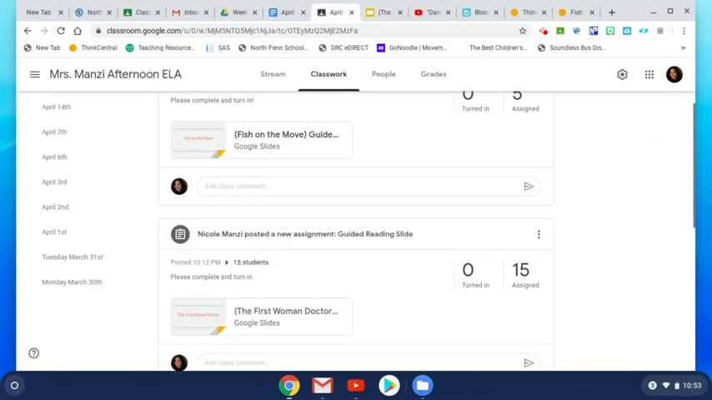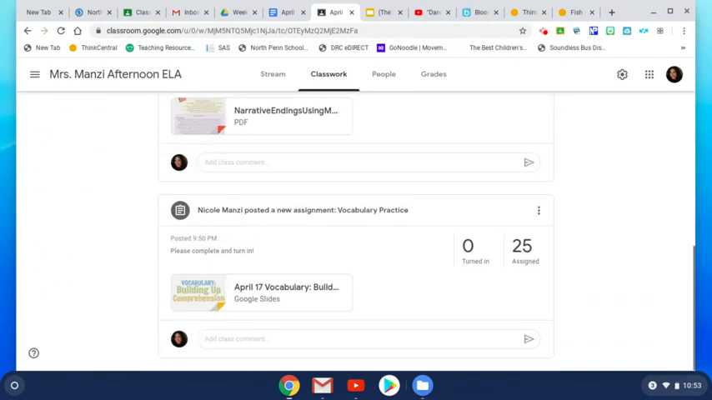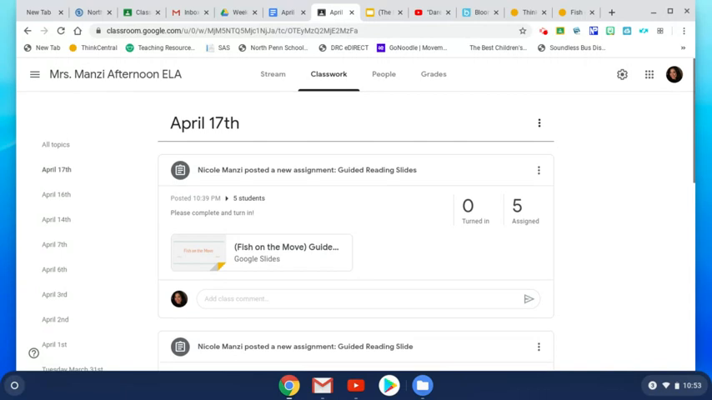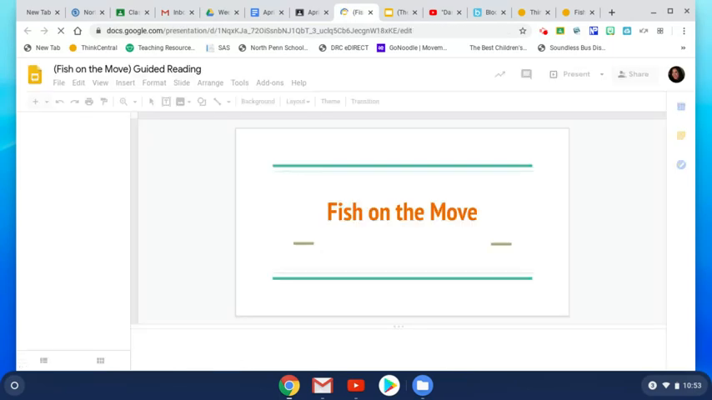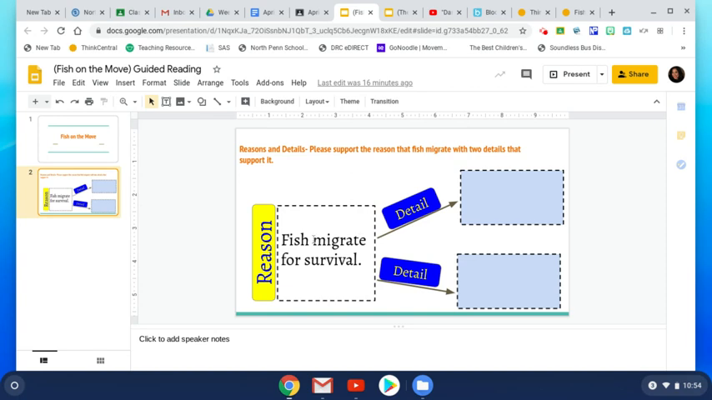If you read... Why is it not posted here? Here it is. Okay, if you read Fish on the Move, you have reasons and details. Fish migrate for survival. Give me 2 details here that support that.